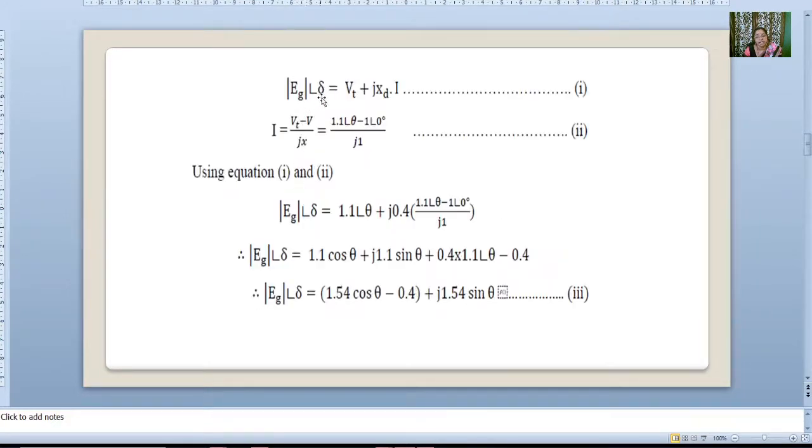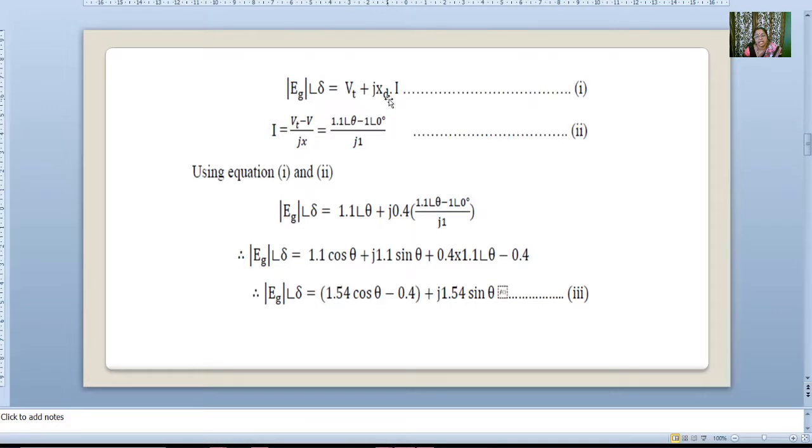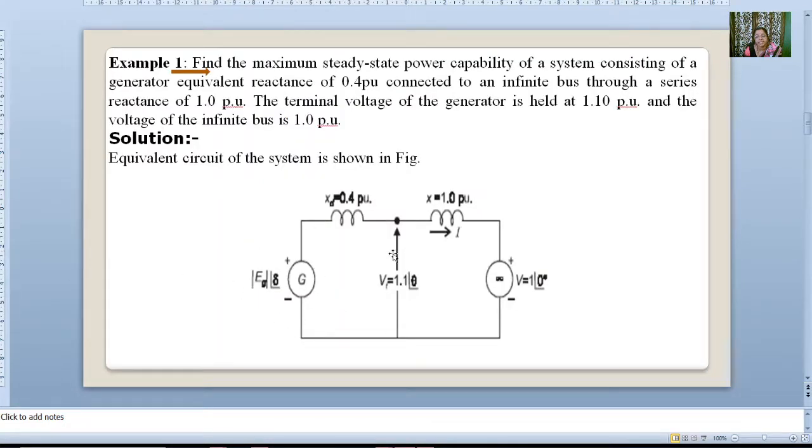Eg at an angle of del is equal to Vt plus jXd into I. Eg is Vt plus jXd into I. So this we have to consider, and this Vt we have to consider.